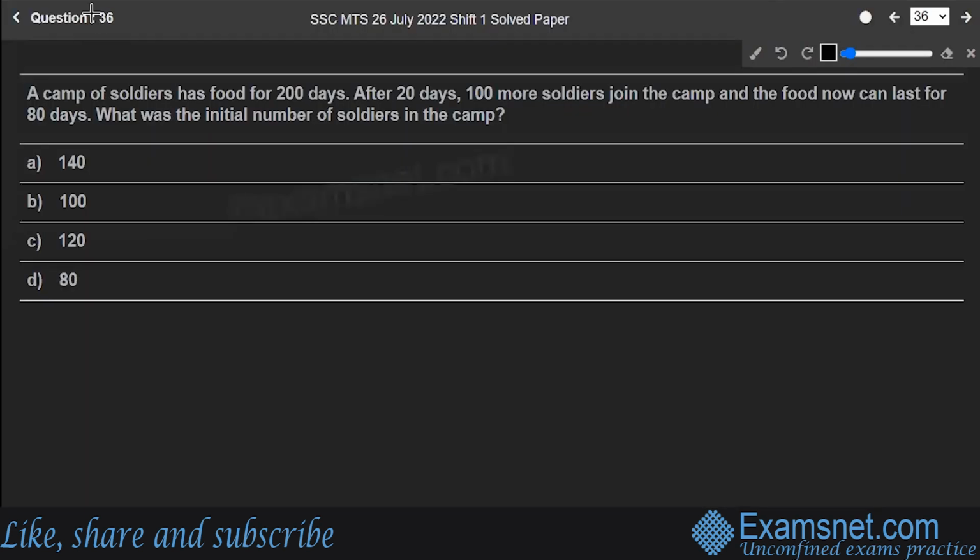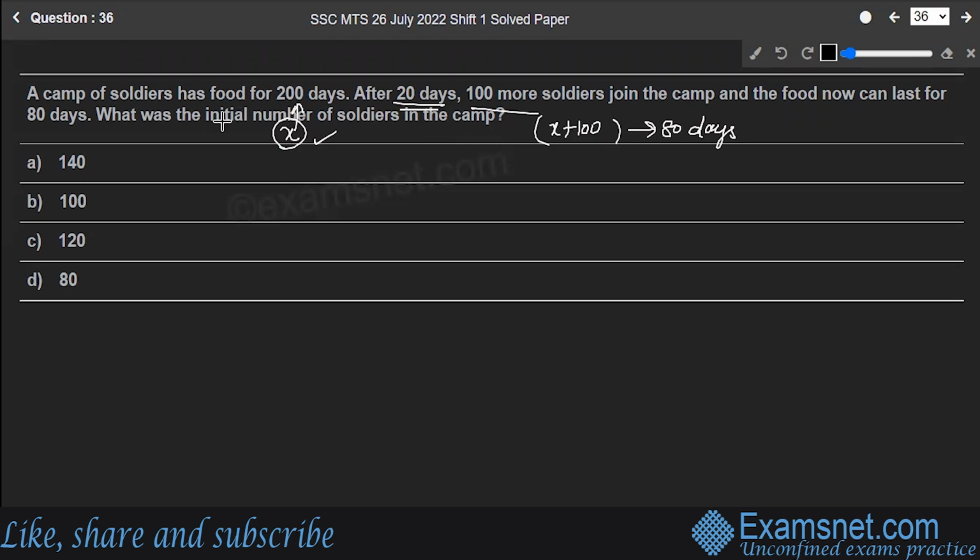Question number 36. A camp of soldiers has food for 200 days. After 20 days, 100 more soldiers join the camp and food now can last for 80 days. What is the initial number of soldiers in the camp? First of all, in this question, you are given some initial soldiers. Let those soldiers be X. And for those X soldiers, the food can last for 200 days. X soldiers consumed the food for 20 days. And after 20 days, 100 more soldiers join. So now the number of soldiers becomes X plus 100. For them, the food will last for 80 days. This is the whole scenario, and these are the things which are given to us. I hope you are clear with the same.